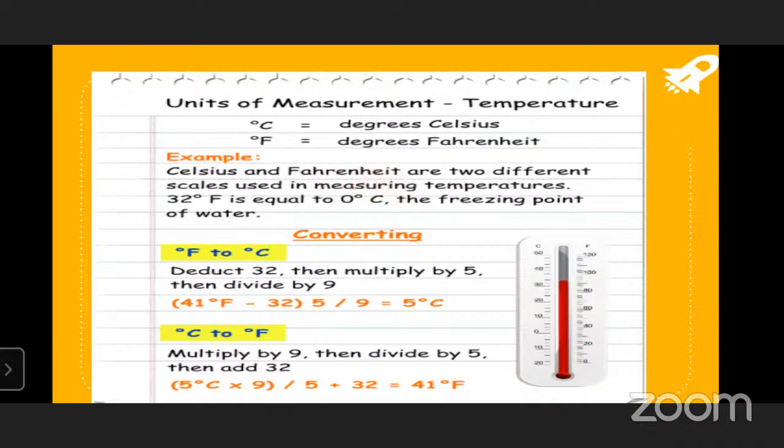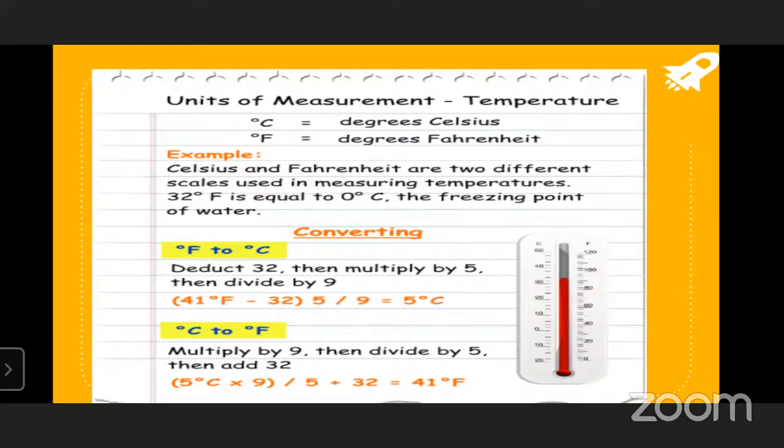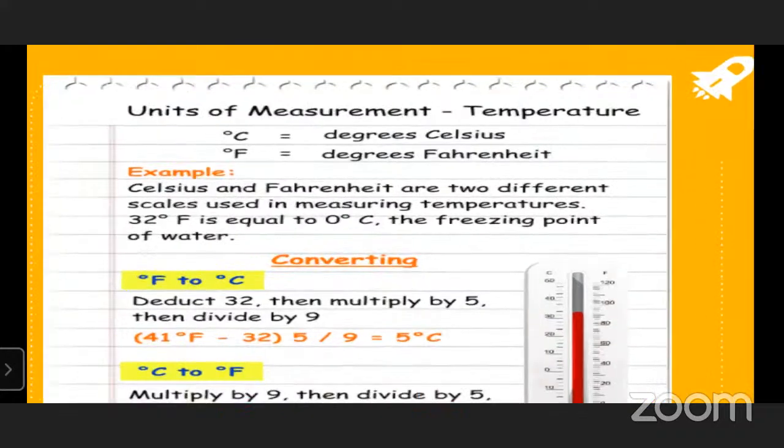So, of the measurable properties for the gas, what are they? One is degrees Celsius and one is Fahrenheit. Children, he's saying that Celsius and Fahrenheit are two different scales used in measuring temperature.